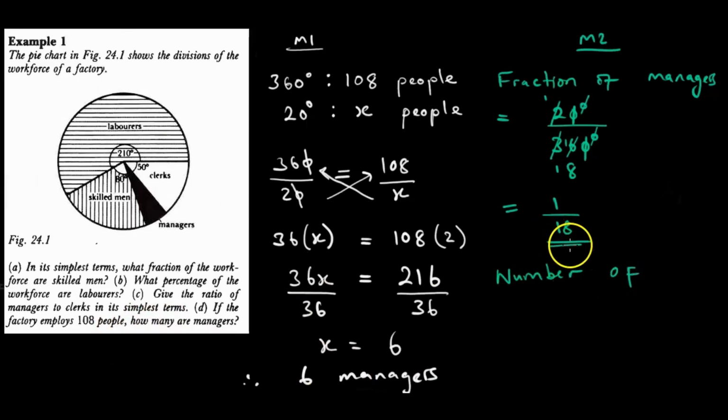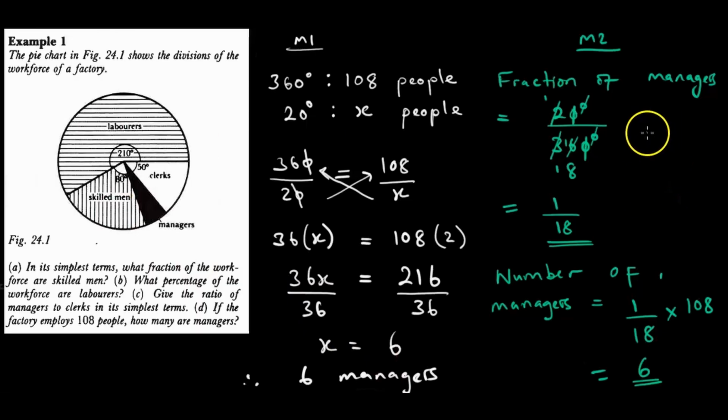So the number of managers is simply going to be the fraction of managers times everyone in the company, 108, like that. Then when we work through this, are we going to get 6 as we did here? I can just test it without going through the whole process. I hope it doesn't confuse you. Look at 18 times 6.